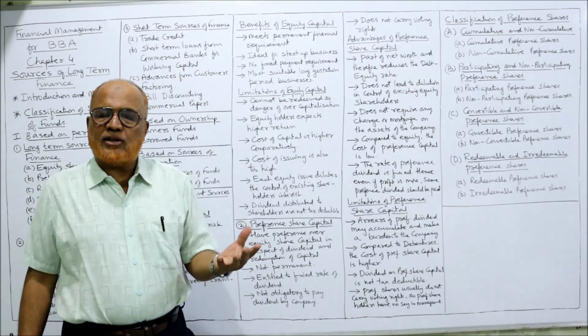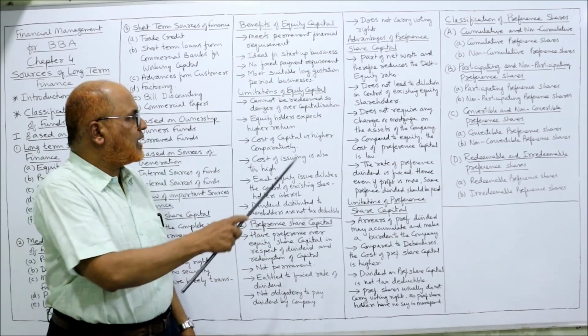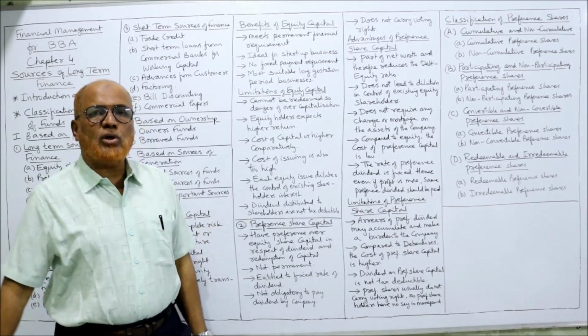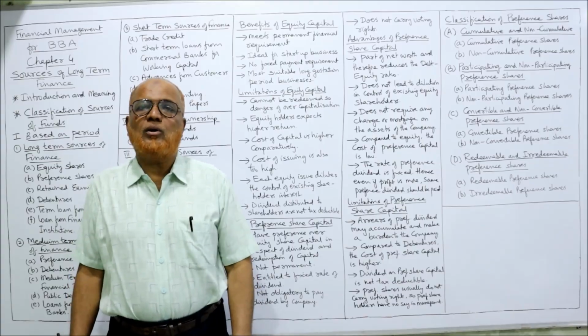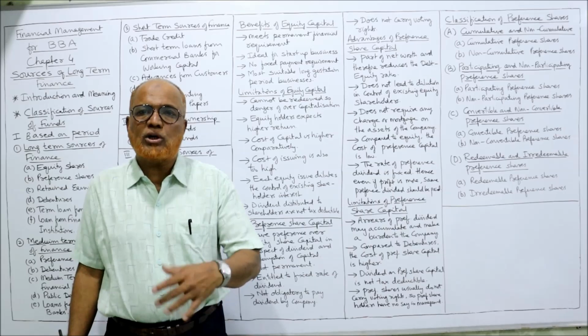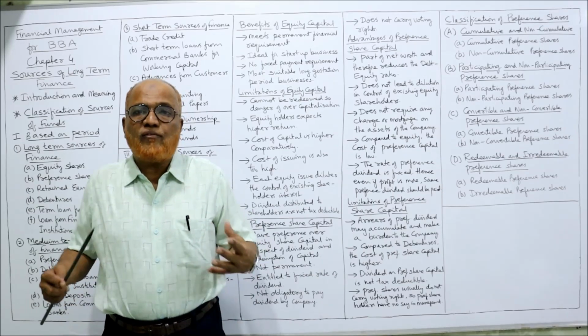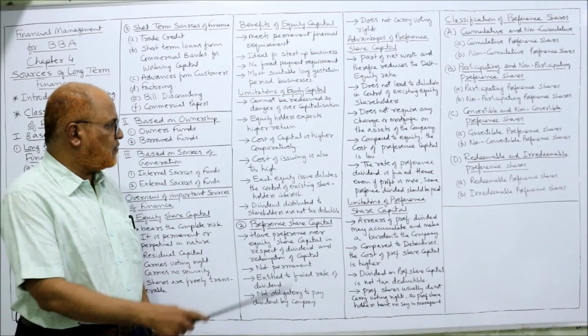Debentures, the cost of rate of interest is lower. Preference, the rate of preference dividend is lower, whereas this is higher. Cost of issuing is also too high. When the company issues the equity shares, cost of flotation will be incurred. Flotation cost will be there. So more flotation cost when equity shares are issued compared to other sources of funds.